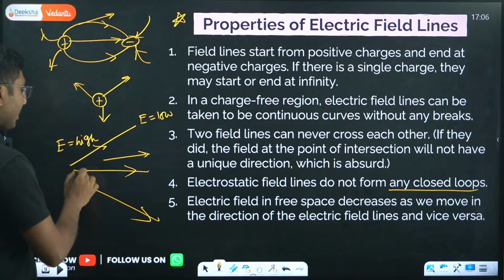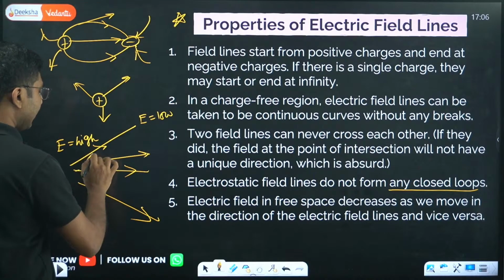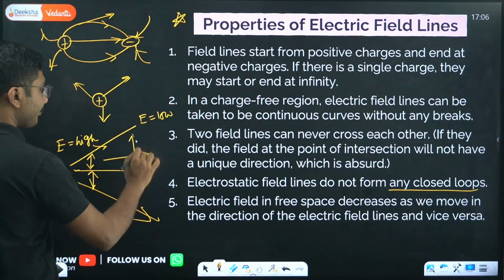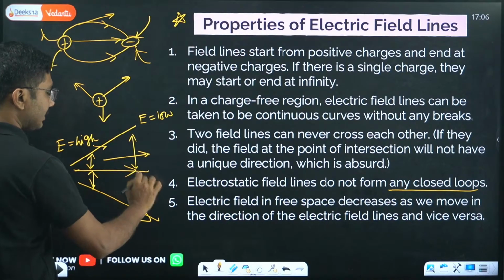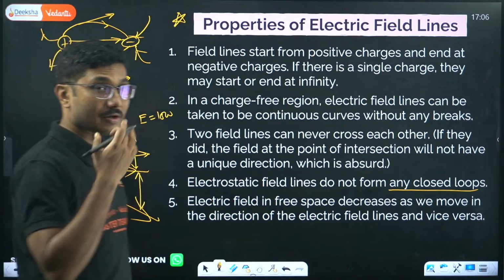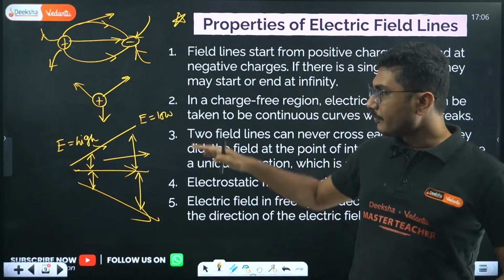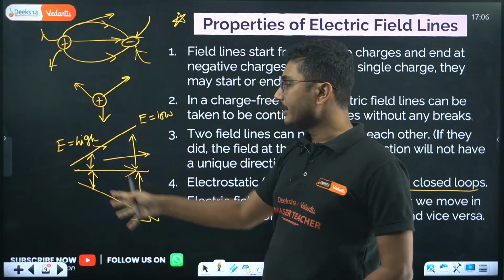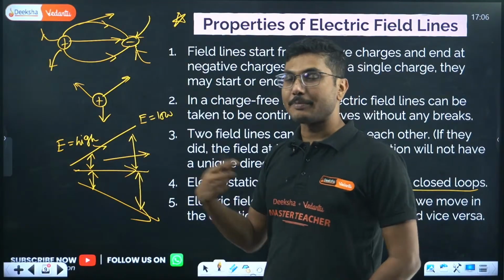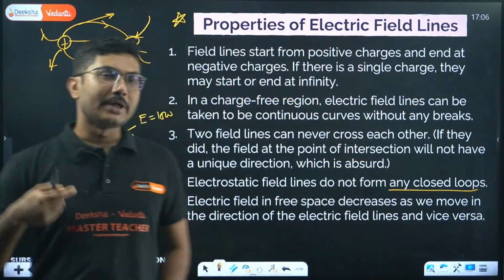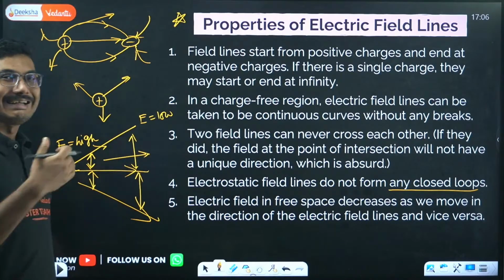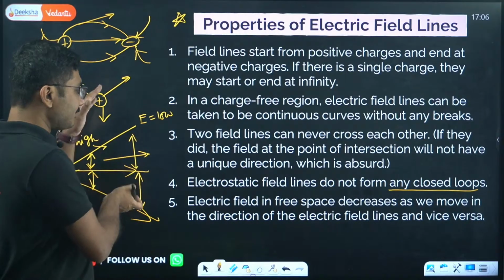Also, one more important part is that as the distance between electric field lines increases, the electric field also decreases. If you distribute the electric field lines equally, if they are parallel to each other, that means the electric field is constant. If they are not parallel and the distance changes, the electric field decreases with the increasing distance between the field lines.